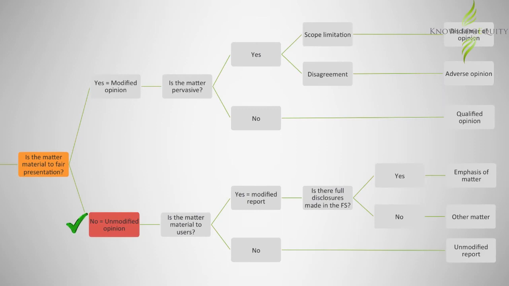The lawsuit has been properly disclosed in accordance with the accounting standards, and so it does not affect fair presentation. Hence, an unqualified opinion would be appropriate. However, as the issue is likely to affect users' decision-making, it is considered material. Sufficient disclosures have been made in the notes to the financial statements, and so the appropriate modification to the audit report would be an emphasis of matter paragraph, which would draw users' attention to the specific note where disclosures are made without modifying the audit opinion.